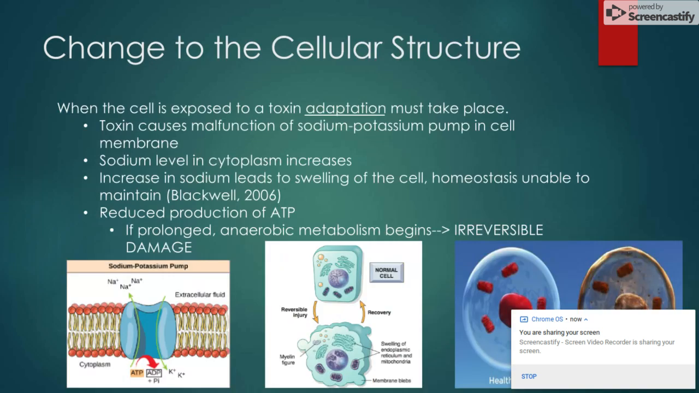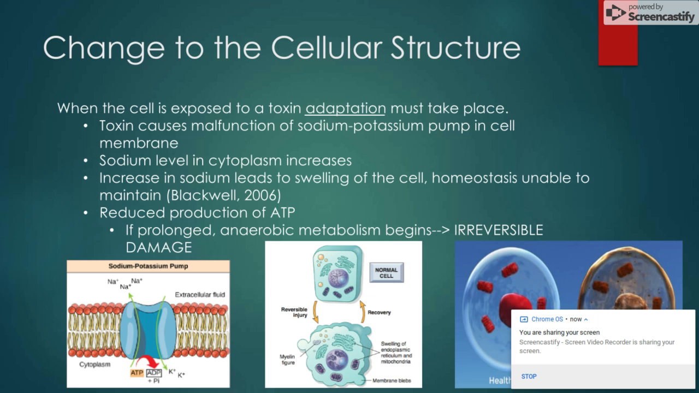The changes to the cellular structure. Damage to any one of the organelles of the cell can result in injury to the cell as a whole. When the cell is exposed to a toxin, adaptation must take place.